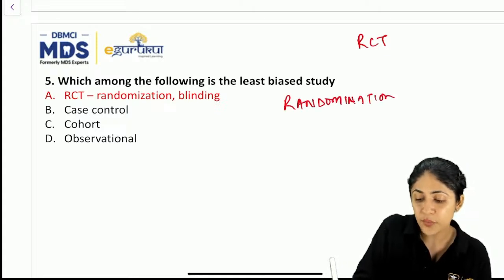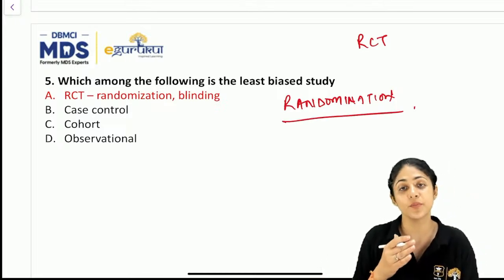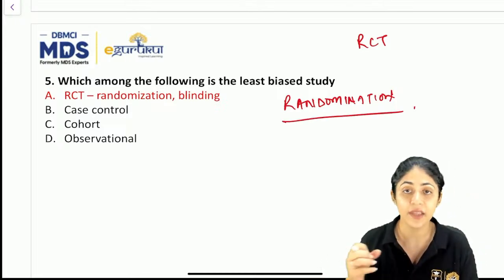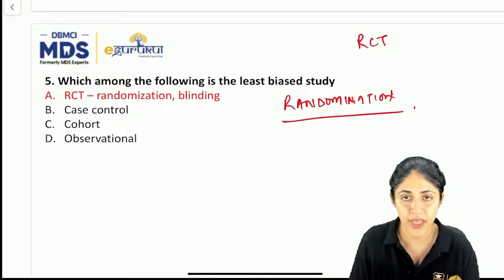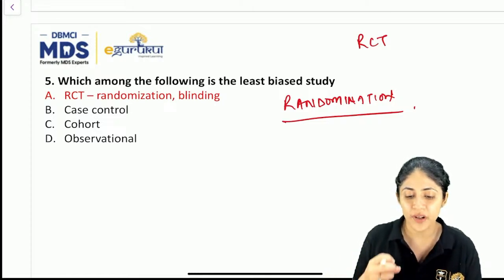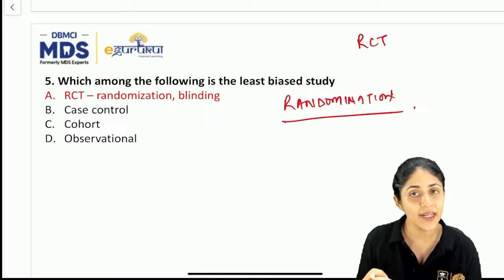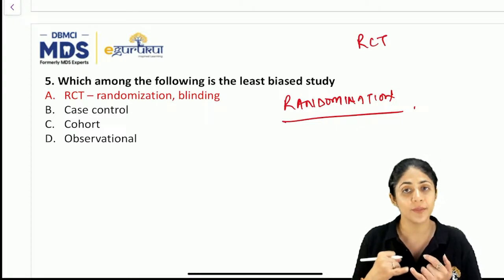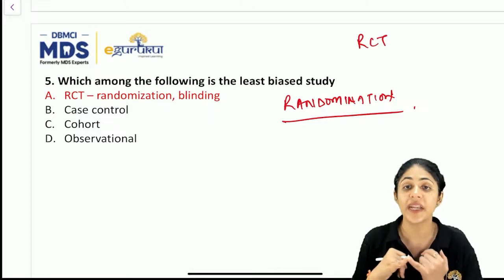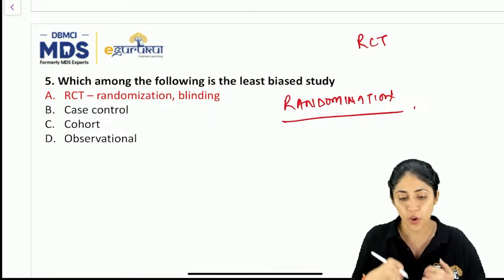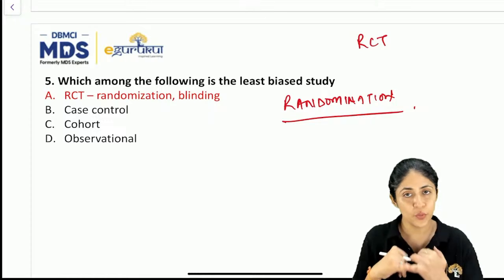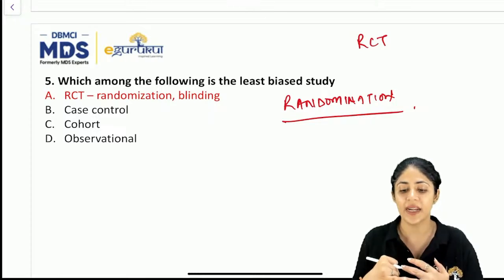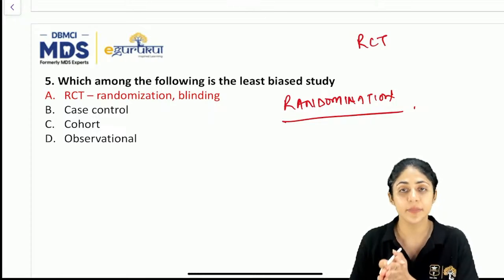What we do in randomization is that the subjects are not aware which group they will be put in. Okay, so we ensure randomization, and blinding is ensured in the randomized control trial, where the subject might be unaware which medication he's given. So because we do randomization, we do blinding, this is the least biased study.